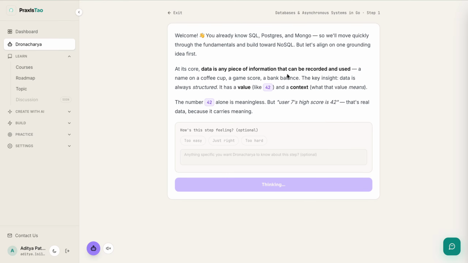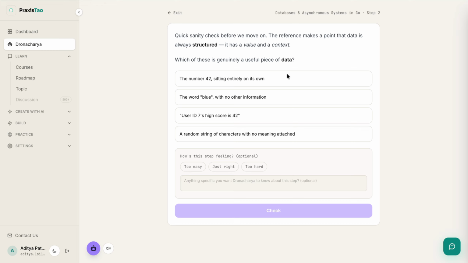So this is how Dronacharya is functioning, and currently it is in beta. I am testing it with some test cases, and testing it rigorously with multiple things, and it will be live in 2-3 days. Yeah, hope to get your feedback on this and make this platform better. So any feedback you have, you can just put in so that we can build a better platform together. Thank you guys. That's it for this video, and hope to hear from you guys. Thank you.